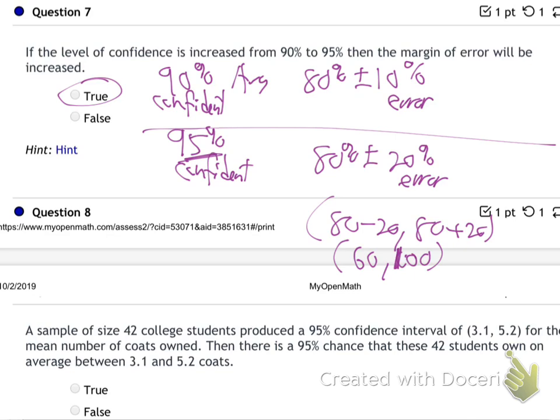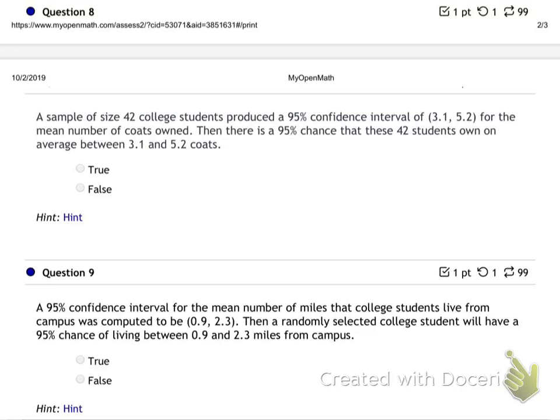Number 8. Let's move on. All right, what do we think? Number 8. A sample size of 42 college students produced a 95% confidence interval for the mean number of coats owned. How many coats do you own? Then there is a 95% chance that these 42 students own an average between 3.1 and 5.2 coats. Let me let you read.